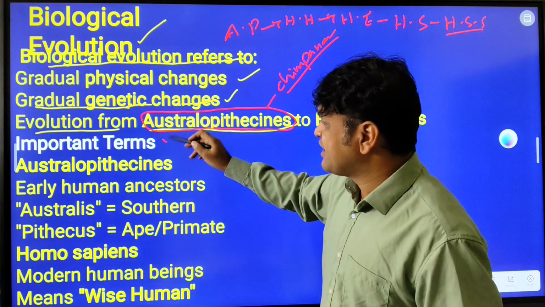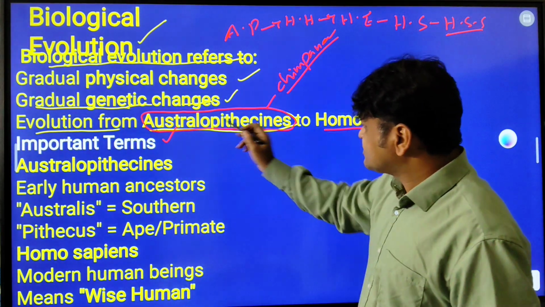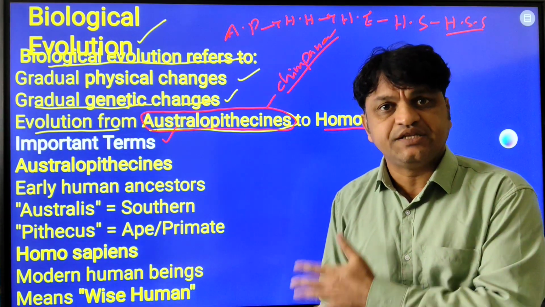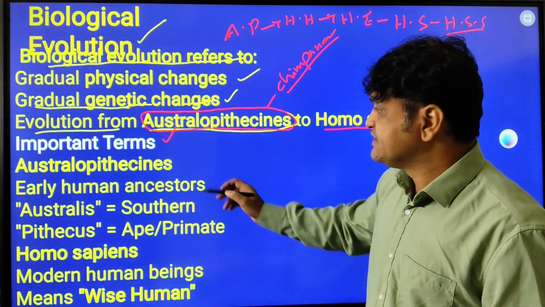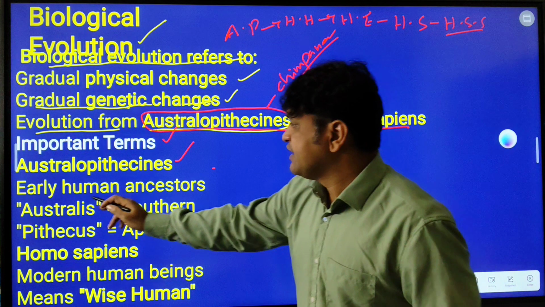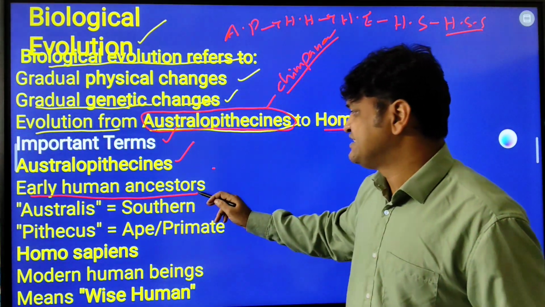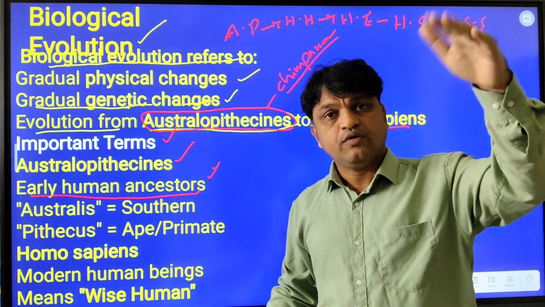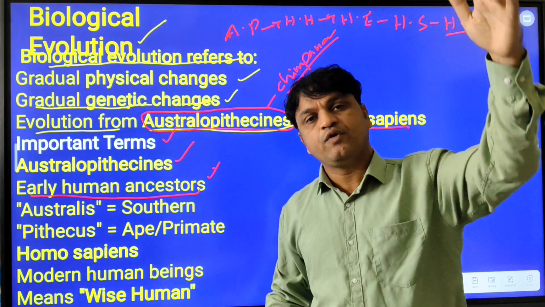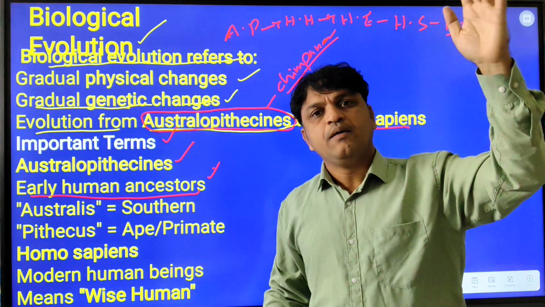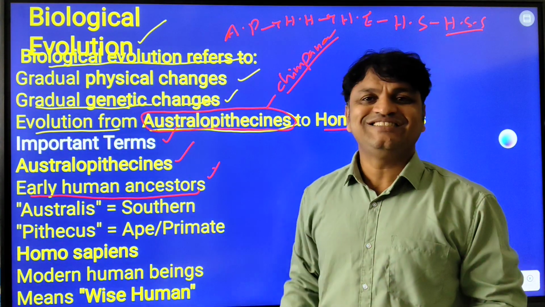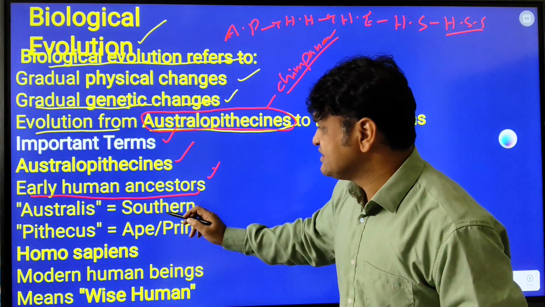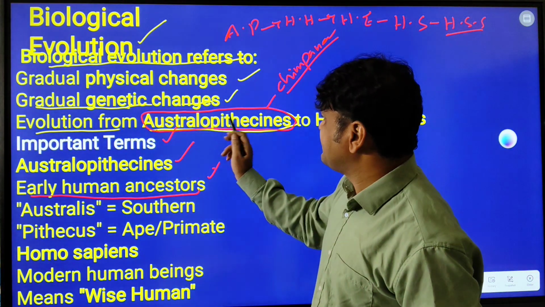What is the important terminology here? What do you mean by Australopithecine? How did archaeologists and anthropologists name these species or primates? Australopithecine means our early human ancestors, our forefathers. You have your father, then your grandfather, and their grandfather. Like that, if you go back lakhs and millions of years, they are our ancestors. From them we came to today.